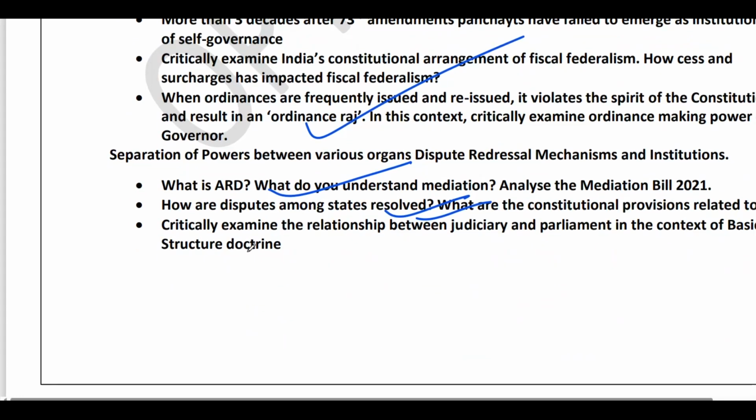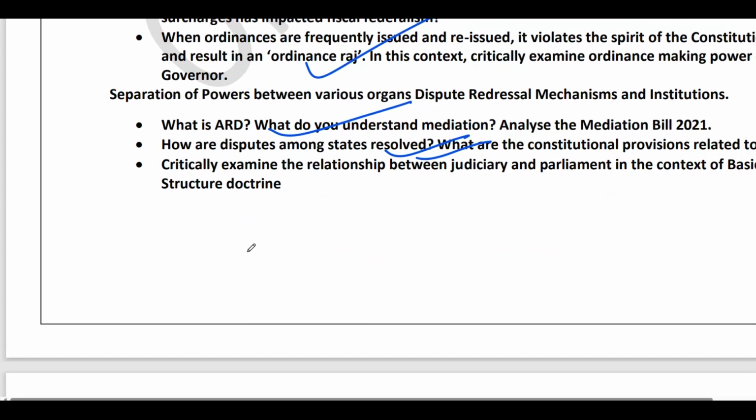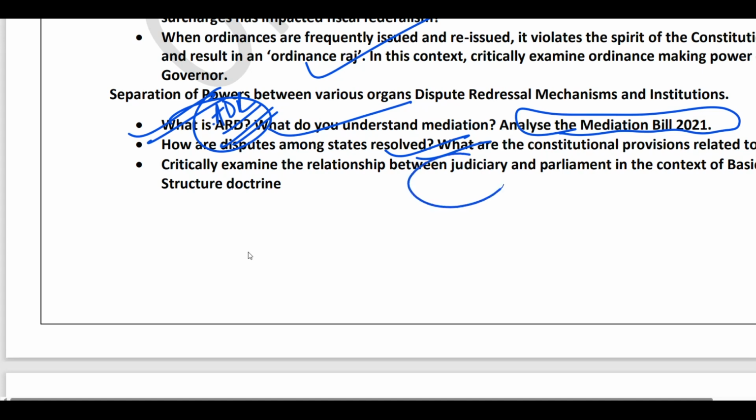Next, moving on guys, in separation of power between various organs, the dispute resolution mechanism, here ADR is very important this year. There was a Mediation Bill 2021, so alternate dispute resolution, ADR. Next, the relationship between judiciary and parliament and how the basic structure doctrine has redefined the relationship. Again, it is very, very important.